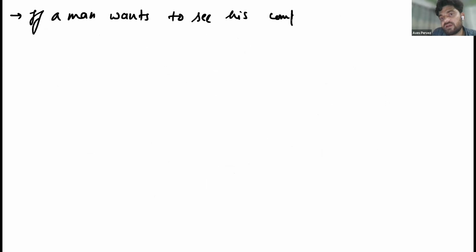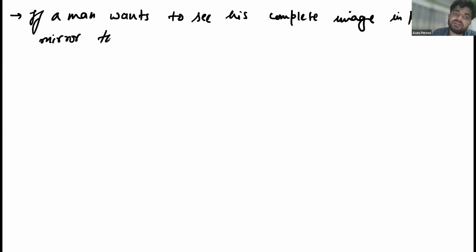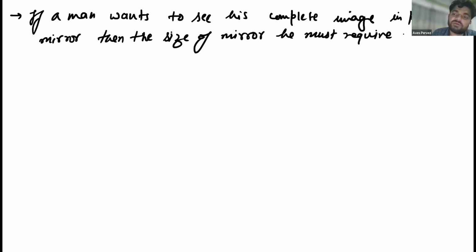Second point, if a man wants to see his complete image in a plane mirror, then the size of mirror required will be half of his height.